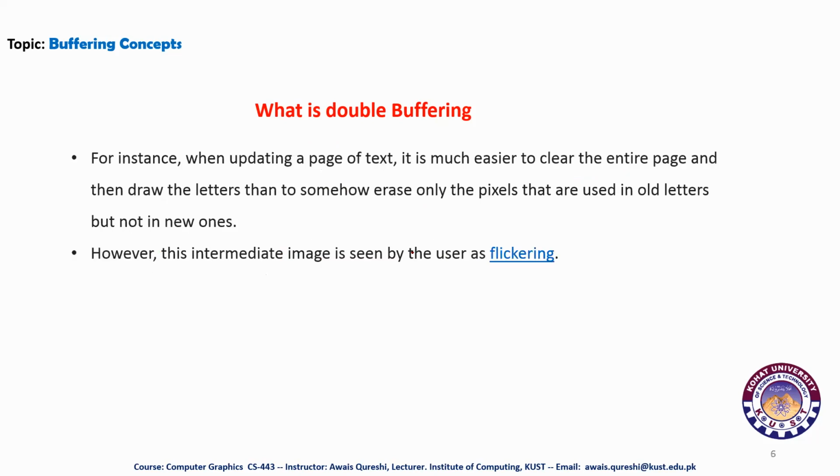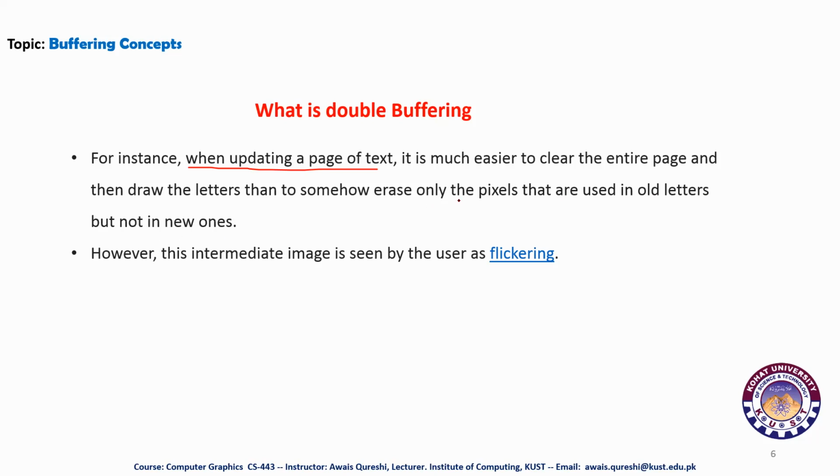So for instance, when updating a page of text, as in HTML web pages, it is much easier to clear the entire page and then draw the letters, than to somehow erase only the pixels used in the old letters but not in the new ones.